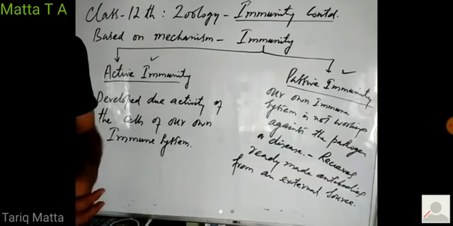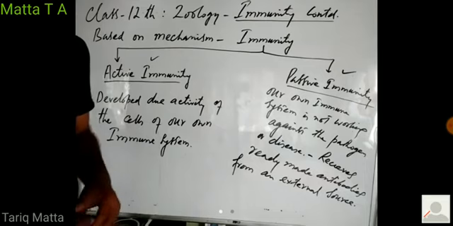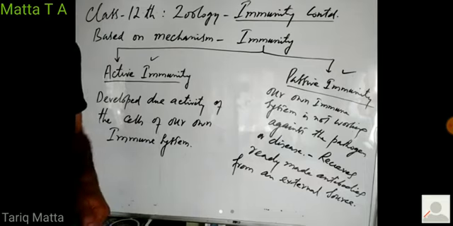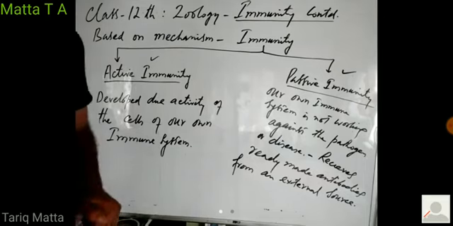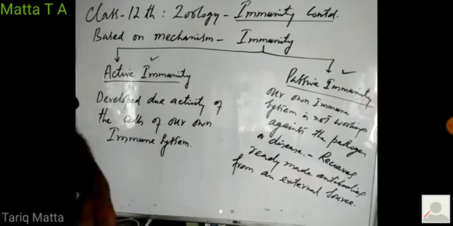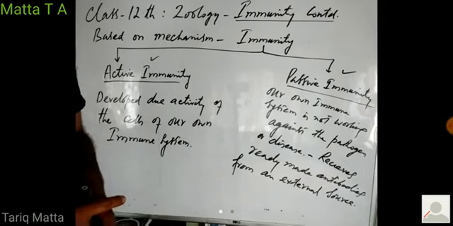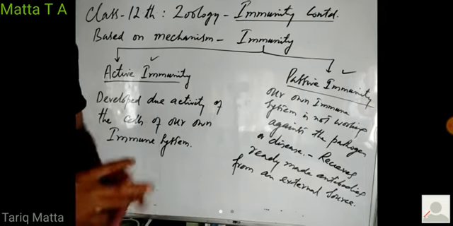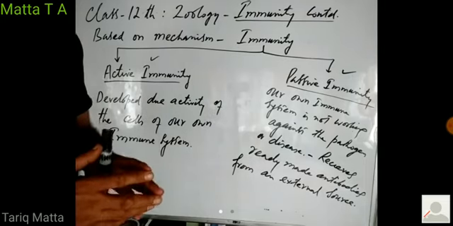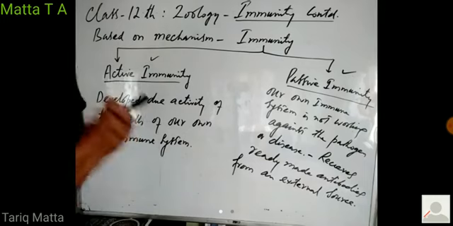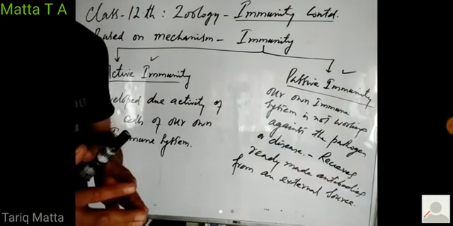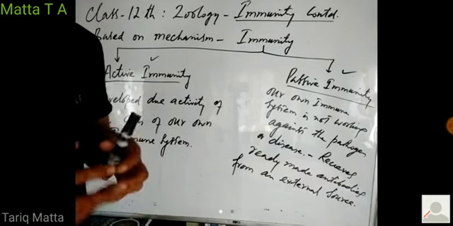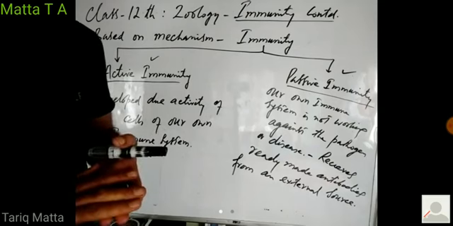For example, nowadays you are seeing that those persons who are infected with COVID-19 and are not developing antibodies against the virus are given antibodies from those persons who have got cured from the COVID-19 infection and are now having antibodies in their blood.